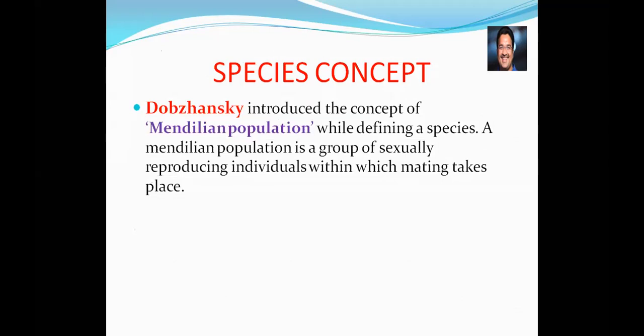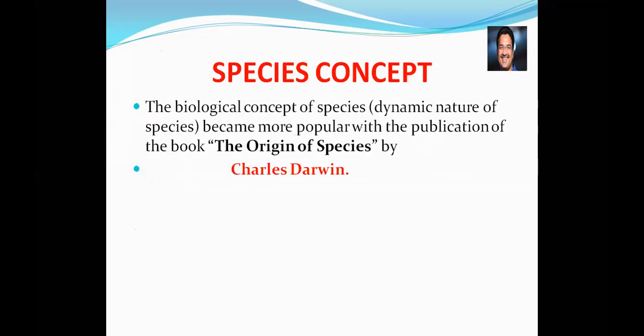So when we say Dobzhansky, we say Mendelian population. Instead of species, he used the word Mendelian population, the same definition of species: sexually reproducing individuals within which mating takes place, an interbreeding population.